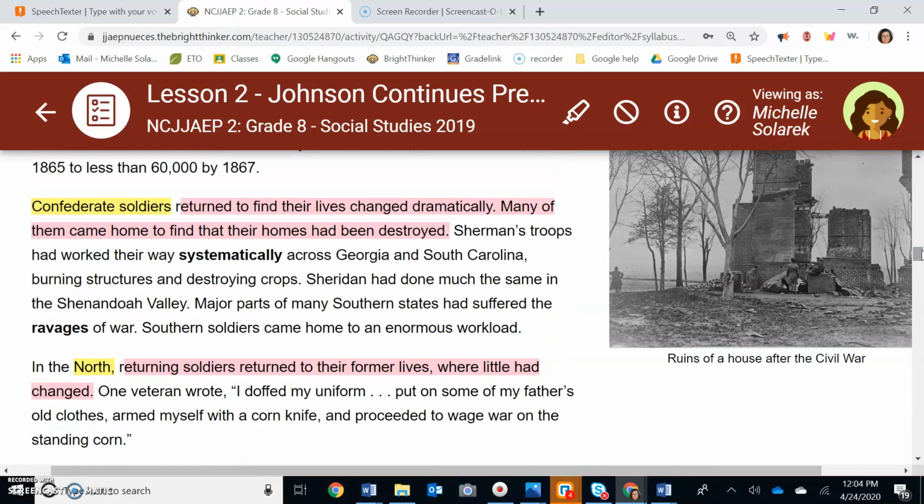Okay. So anyway, yes, here we go. Number 7, Confederate soldiers are the South, and number 8, the North. Question number 8, which soldiers from where did not have great change? And it was the North.